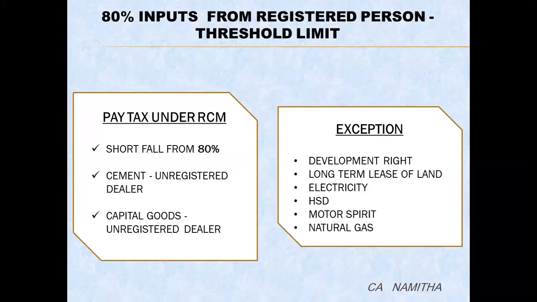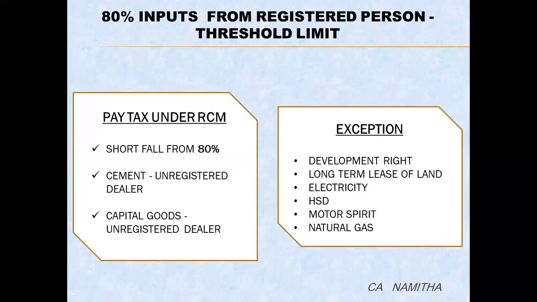However, this rule of 80% procurement from registered suppliers is not applicable to the exceptions: input service by way of grant of development rights, that is TDR, long-term lease of land, electricity, high-speed diesel, motor spirit, and natural gas.